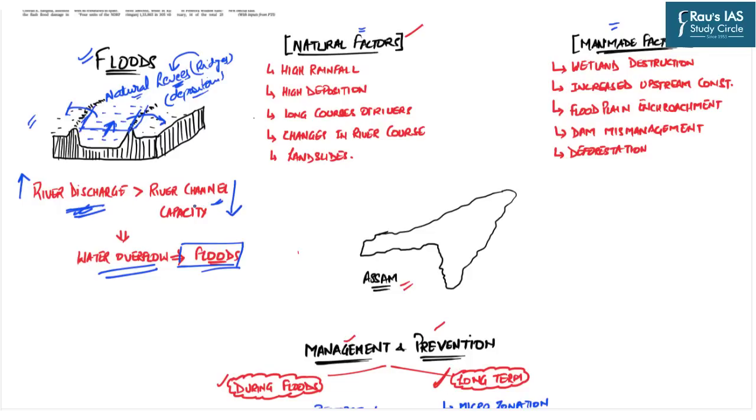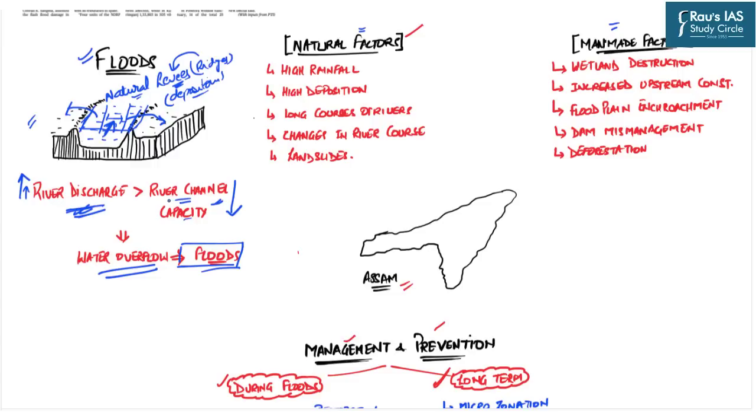For example, in layman language, suppose we have very high precipitation. High precipitation will automatically increase the river discharge and can lead to floods. On the other hand, suppose we are encroaching on these floodplains and now the floodplains have been reduced to this width. That is, we have reduced the capacity of the river channel.